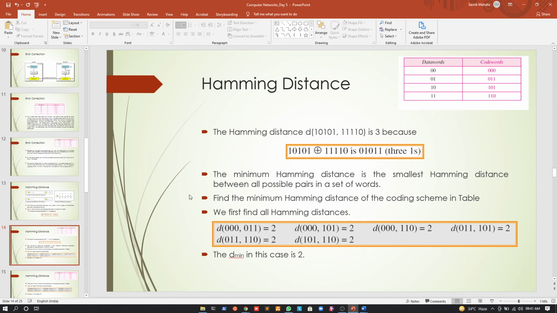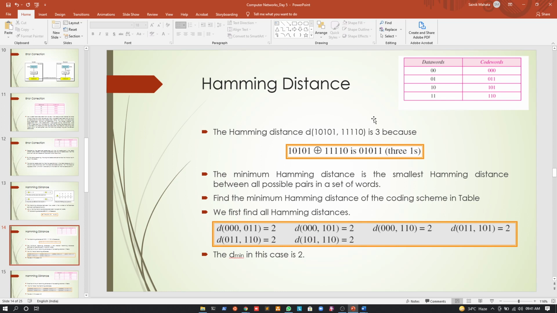Okay. Also, there is a concept called the minimum Hamming distance. Now, what's the minimum Hamming distance? Suppose we have multiple datas, and suppose we find the Hamming distance between all the datas. Suppose we have 10 datas, and after finding the Hamming distance between all of them, we see that the minimum number is 3, for example.